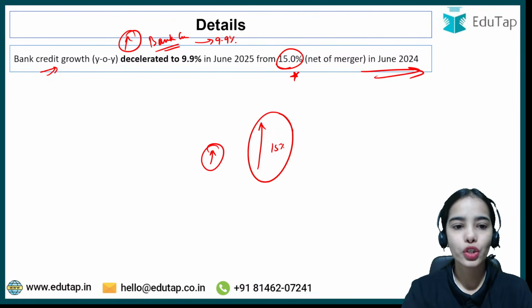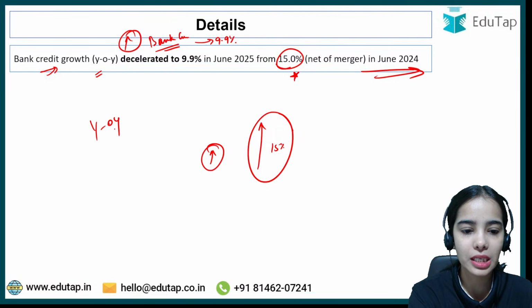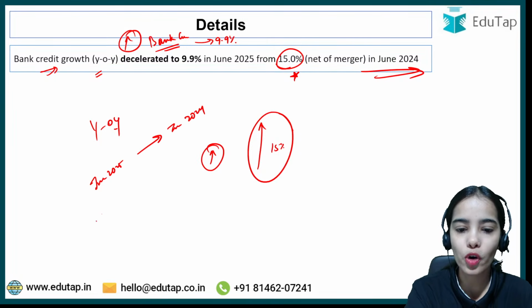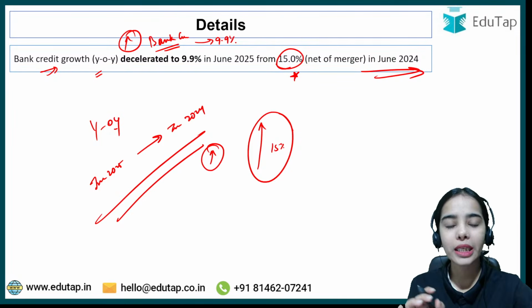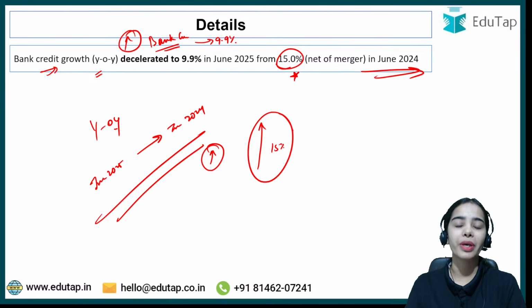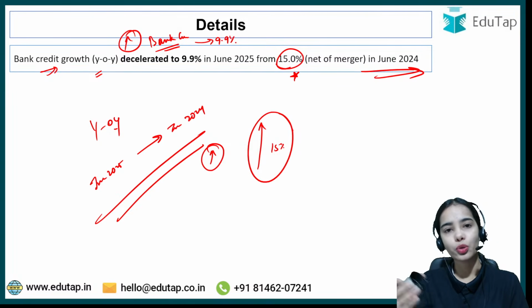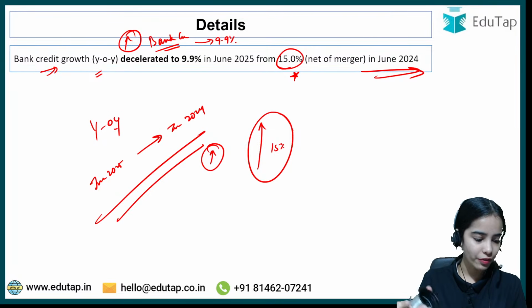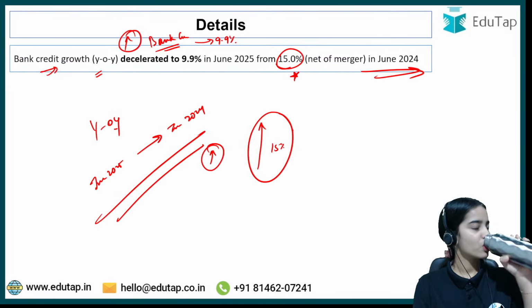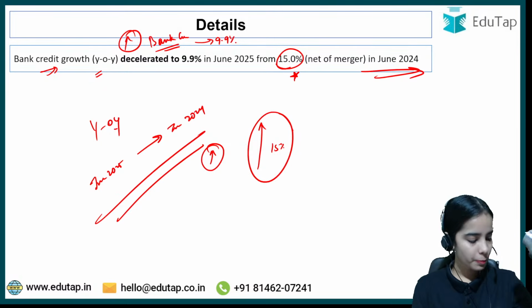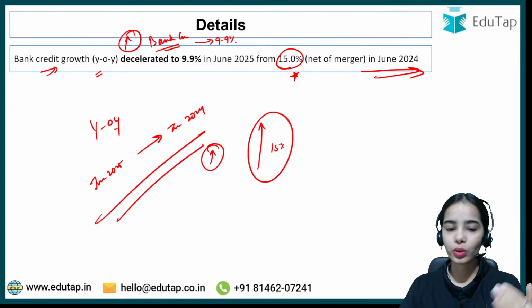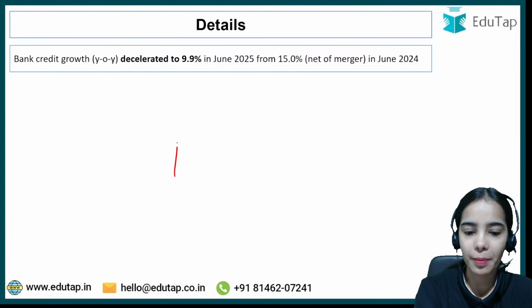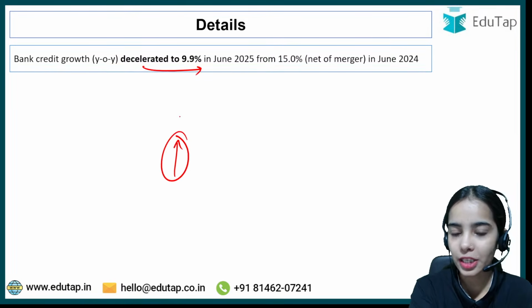June 2024. So year on year means that we are comparing June 2025 with June 2024. Okay, so for all the data that we will be discussing in BSR 1 and BSR 2, the year on year data is taken. That means we are comparing June 2025 with June 2024. So bank credit growth has decelerated. So the growth has happened in the bank credit, but that is by a lesser percentage as compared to the